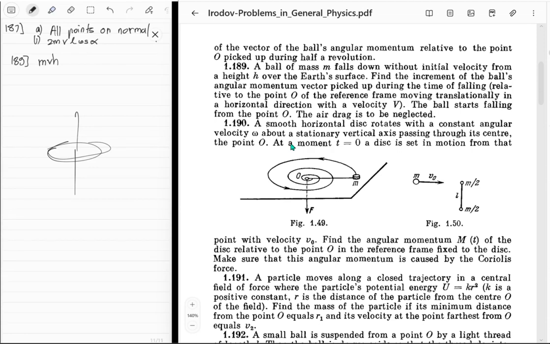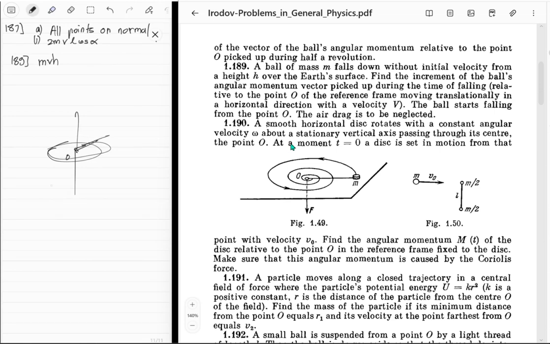So the disk center, of course, it's supposed to be a large disk, at the point O. At the moment t equal to 0, a disk is set in motion from that point, like this, with velocity v naught. And it's a smooth disk, right? And this is just v naught as seen in the ground frame. Well, it doesn't matter if it's in the ground frame or whatever, because it will work in both cases. So it's just v naught like that, and then it just goes like that.